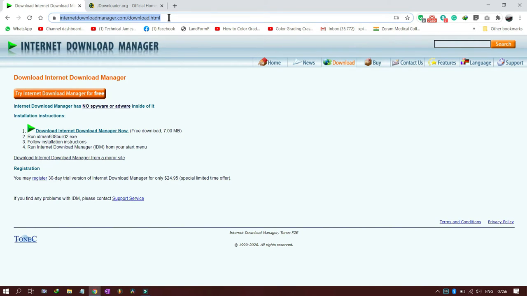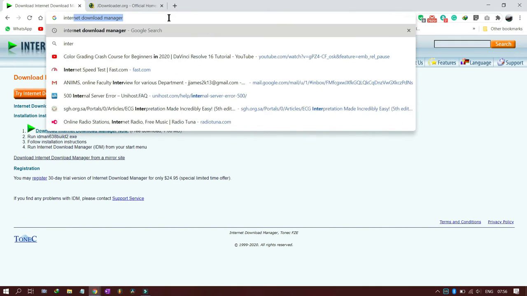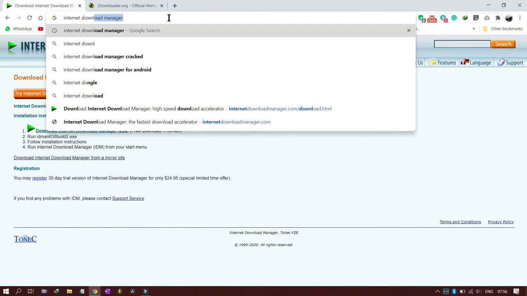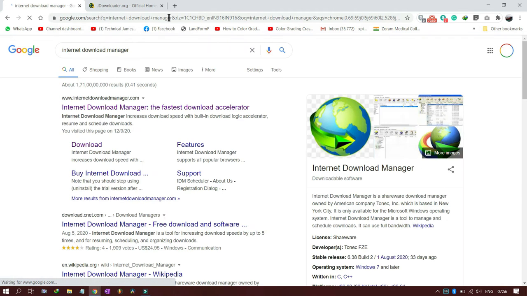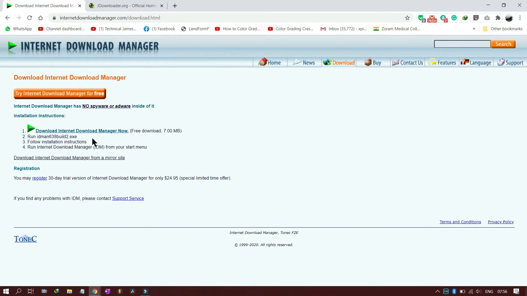So you just type Internet Download Manager in the search and it will show you this page. So this is Internet Download Manager. You can directly go to this download page which was already showing, and click on download Internet Download Manager now.